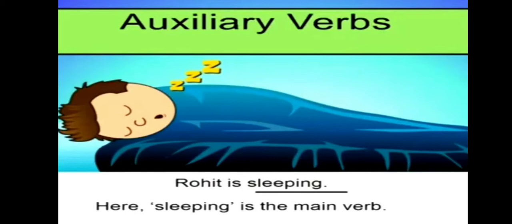Rohit is sleeping. What action is Rohit doing here? He is sleeping. Therefore, sleeping is the main verb. What is the use of is in this sentence? It is the auxiliary verb that helps the main verb in telling that the action, that is sleeping, is continuing right now. Auxiliary verbs are known as helping verbs.